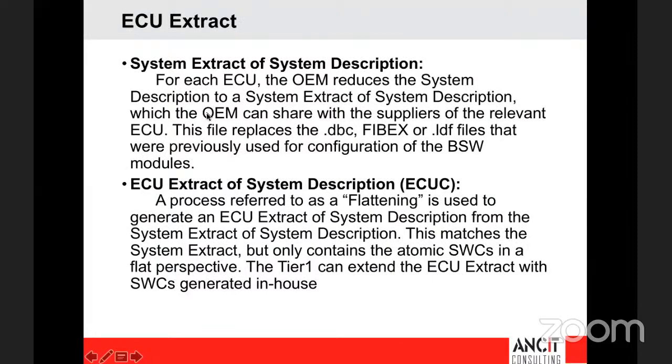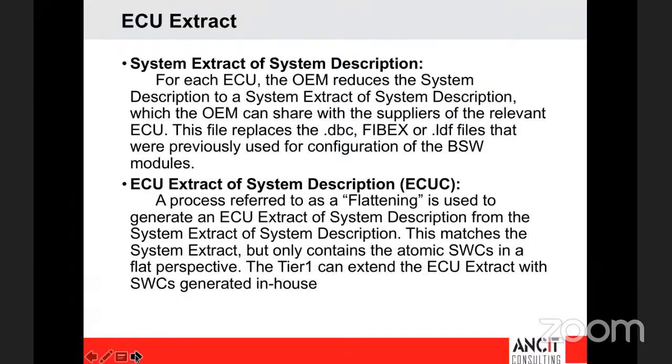All right. Like we mentioned, the system extract is more of a complete network information, where it contains the details of all the signals and messages that are part of the network. But an ECU extract contains details of the atomic software components, the runnables, the modules of the BSW, the system signals of the BSW, the IPDUs, and how these signals will be transmitted from the application layer to the BSW stack. All that information will be provided in your ECU extract.